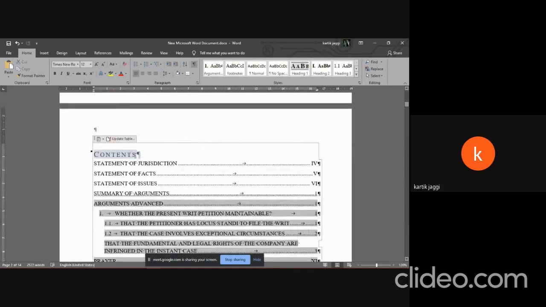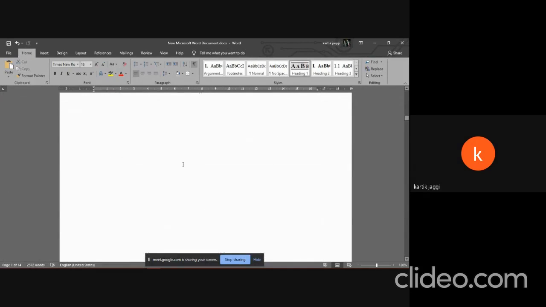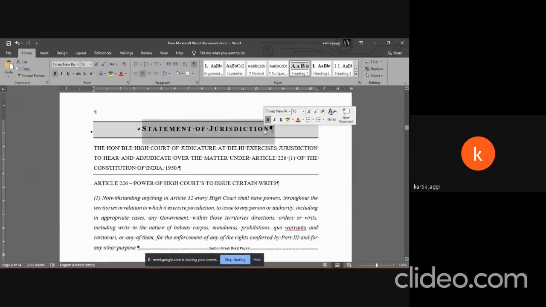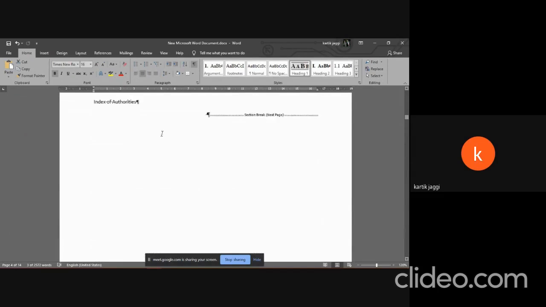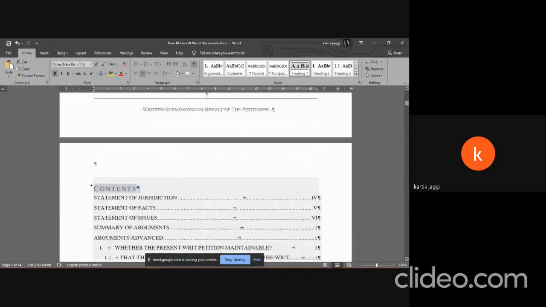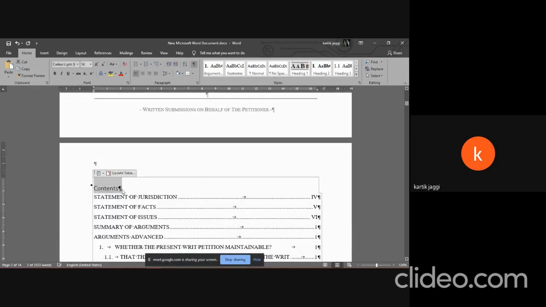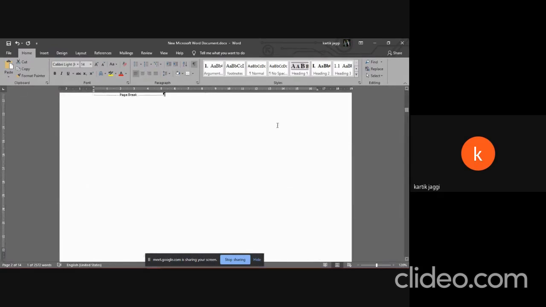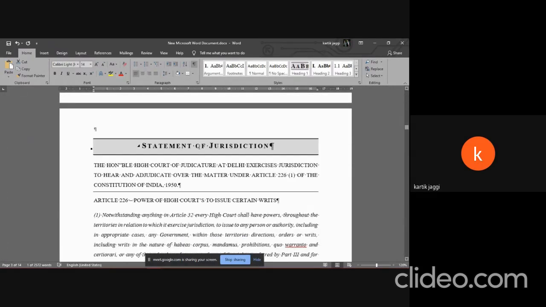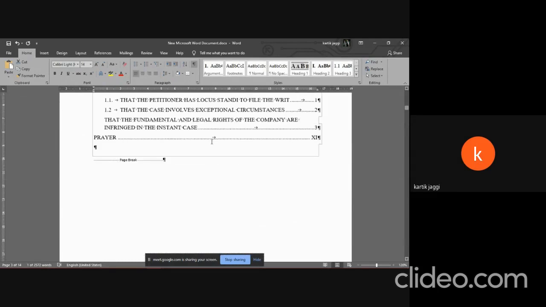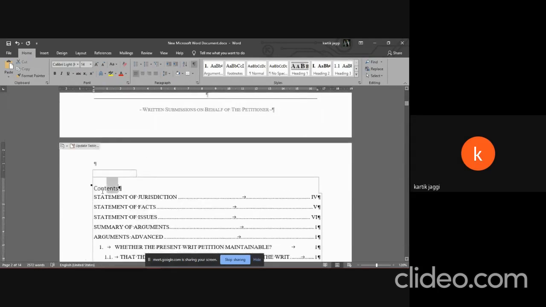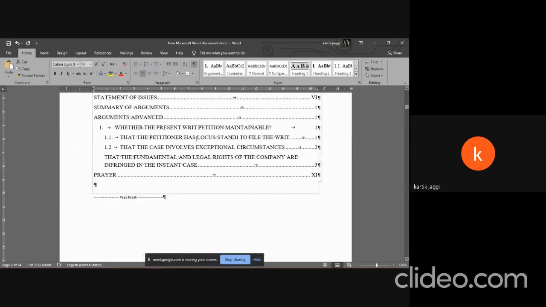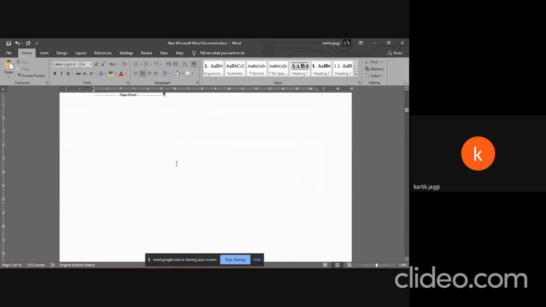So again, to deal with this, the format painter comes to our rescue. What we're going to do is select this, engage the format painter by Control Shift C, and select this back. If it may not work, you have no other choice but to manually make it look like the statement of jurisdiction. I'm not sure whether it's required or not, but it just looks good, so I normally do it when I'm appearing in a moot. I'm not going to waste the time here doing that.